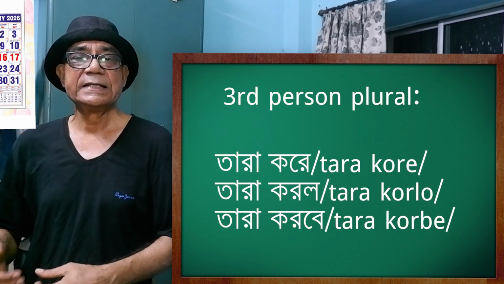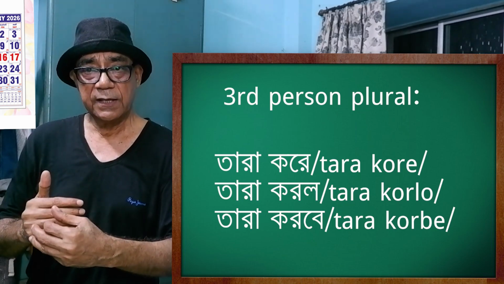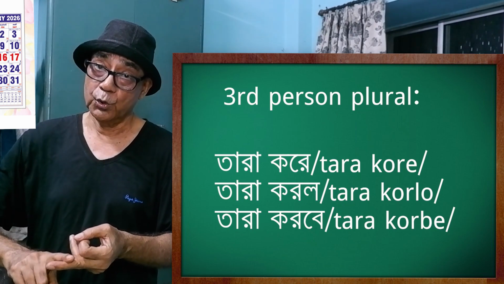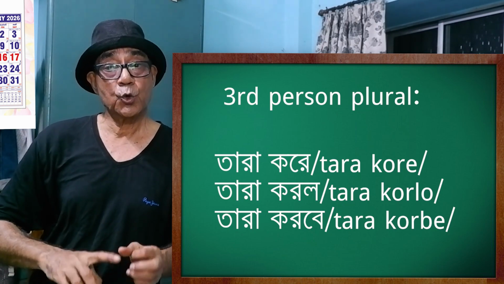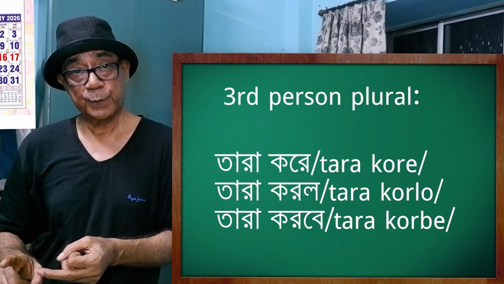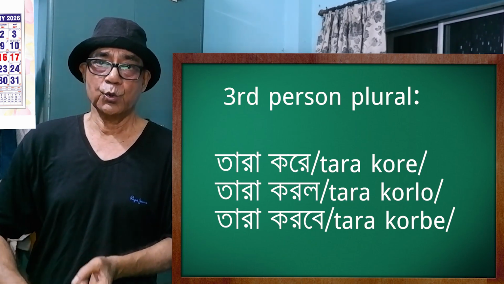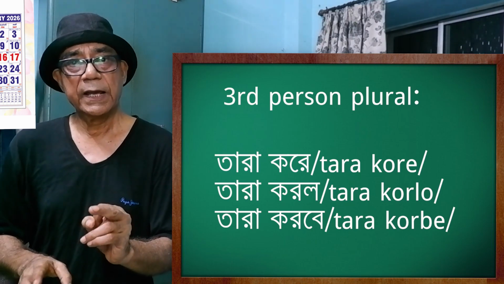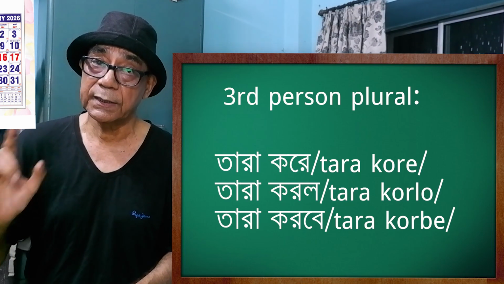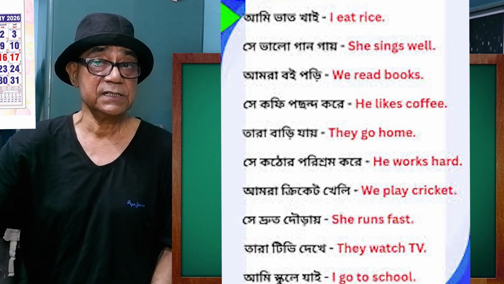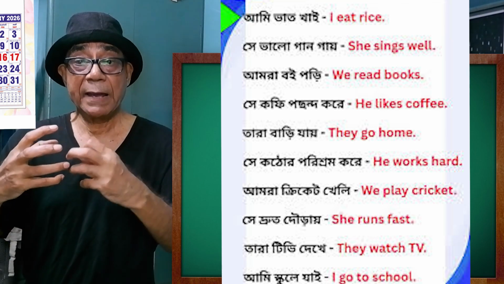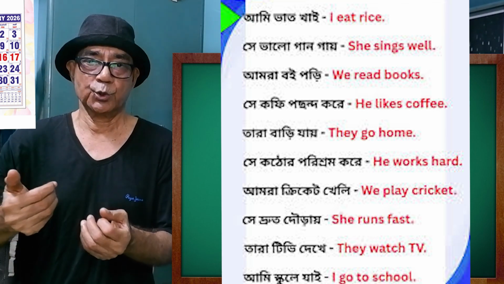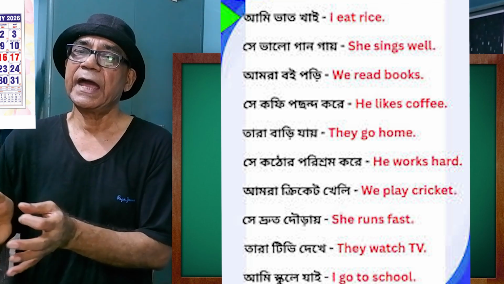In the plural, se becomes tara. He becomes they, se becomes tara. Tara kore, they do. Tara korlo, they did. And tara korbe, they will do. So, se kore, se korlo, se korbe. In the plural, tara kore, tara korlo, and tara korbe. Right? So this is not that difficult, but you have to get hold of the pattern, how verb endings are changing with reference to present tense, past tense and future tense.